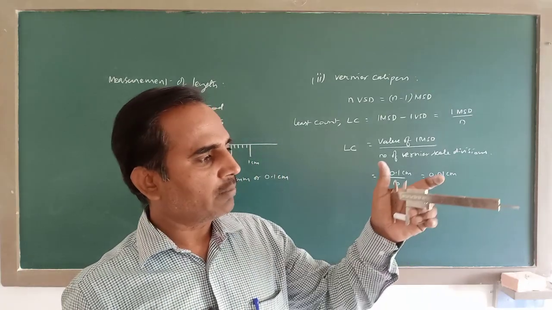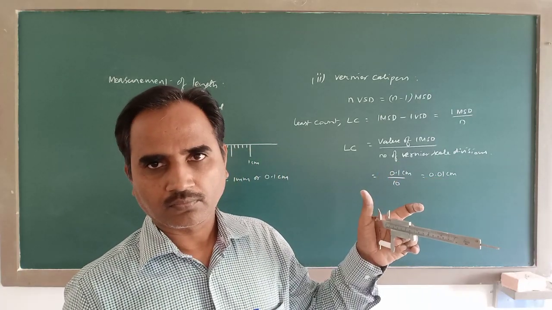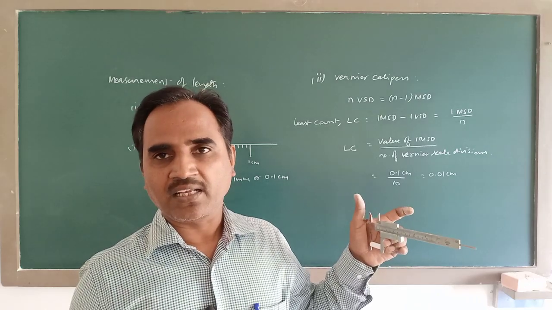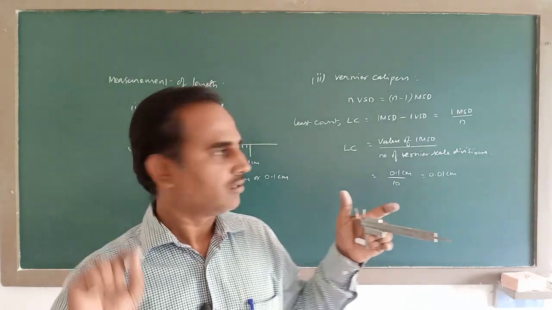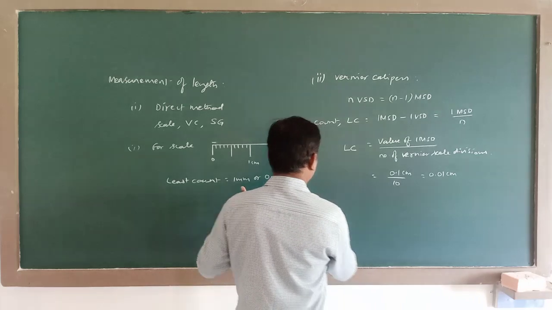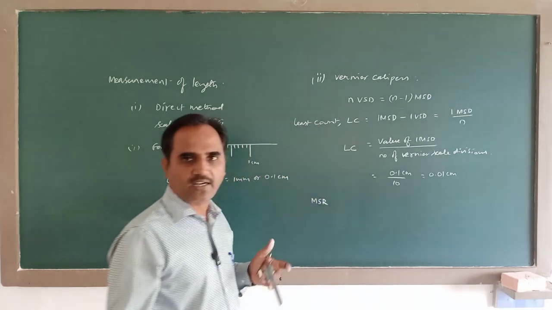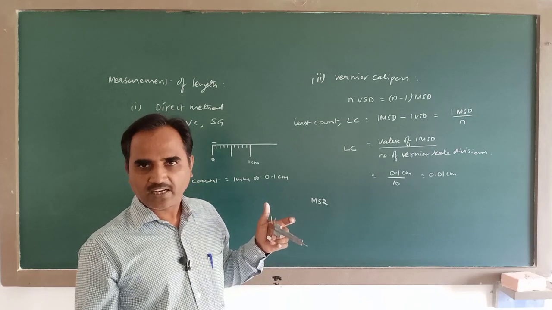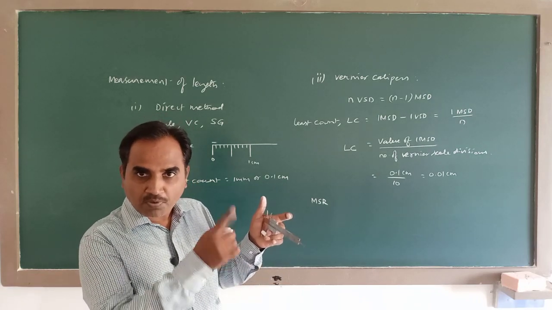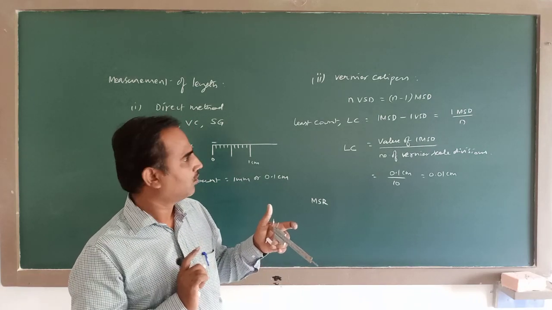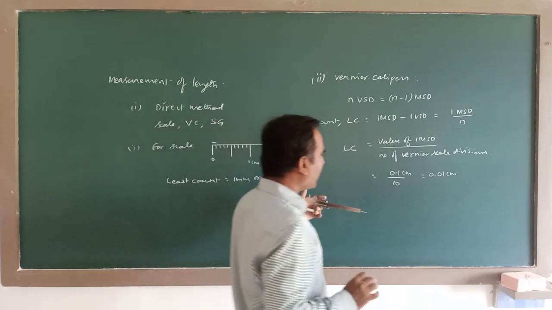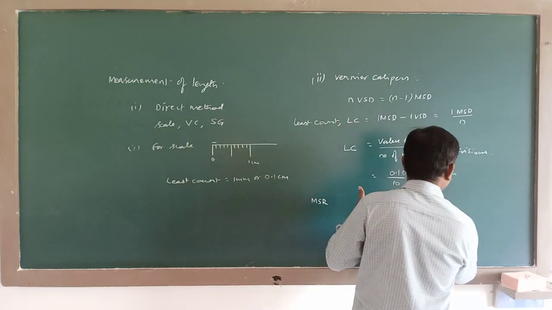Now I have to note down the main scale reading, that is called MSR. Main scale reading means reading on the main scale just before the vernier zero. See, the graduations are like this.